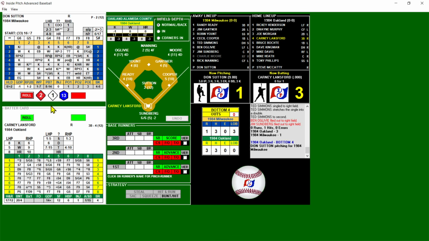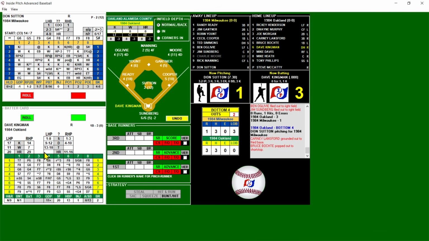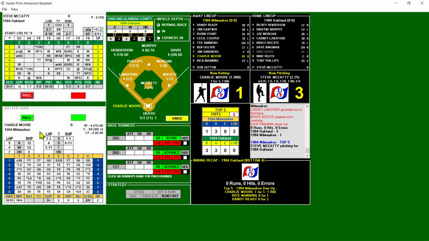Here's Carney Lansford against Sutton. He's righty. That is a blank. That is a slash with a blank, and that's a ground ball to third. One out. Bring up Bruce Bochte. And that's a K chance that will also miss. And he pops it up to shortstop. 2 out. Here's Kingman. See Kingman with the major power, 20 and 29. Actually better, even higher even against righties than lefties for Kingman. There is a K chance, and that will be a strikeout. So Kingman, I think he's gone down twice so far. And that is going to be the end of the fourth.